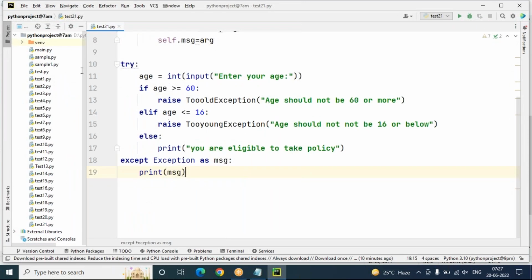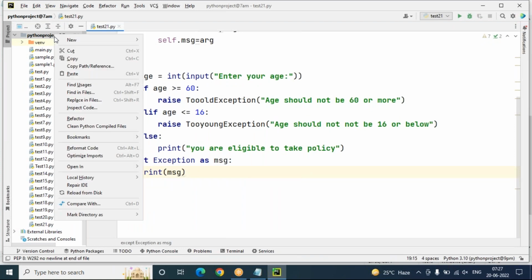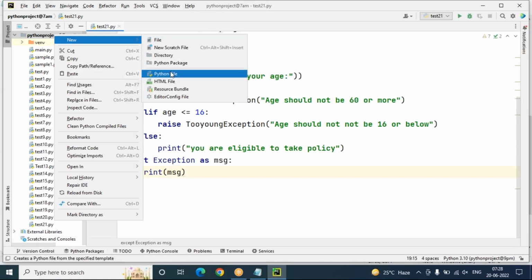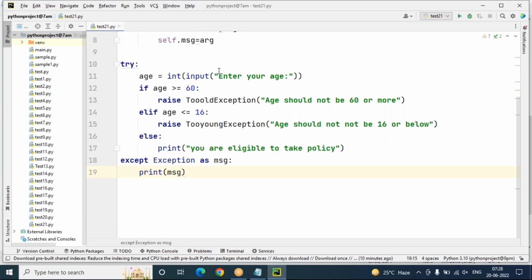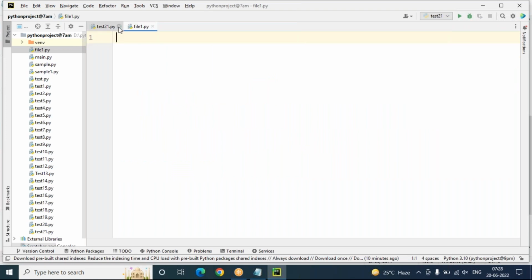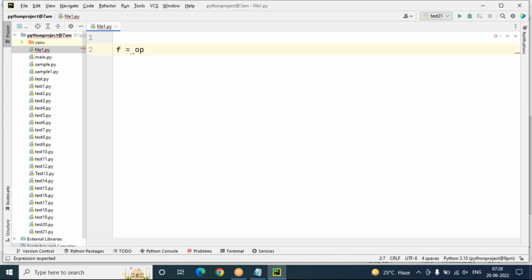Let's flip to the program. I recommend, especially in the file handling concept, that you create separate files every time. For example, my first program name is file1, and file1 is available. Next programs file2, file3, like that you can create. That is the better option to avoid confusion. In file1, I'm creating my file object f equals open, a built-in method, and my file name is sample.txt, comma, file mode is W mode.